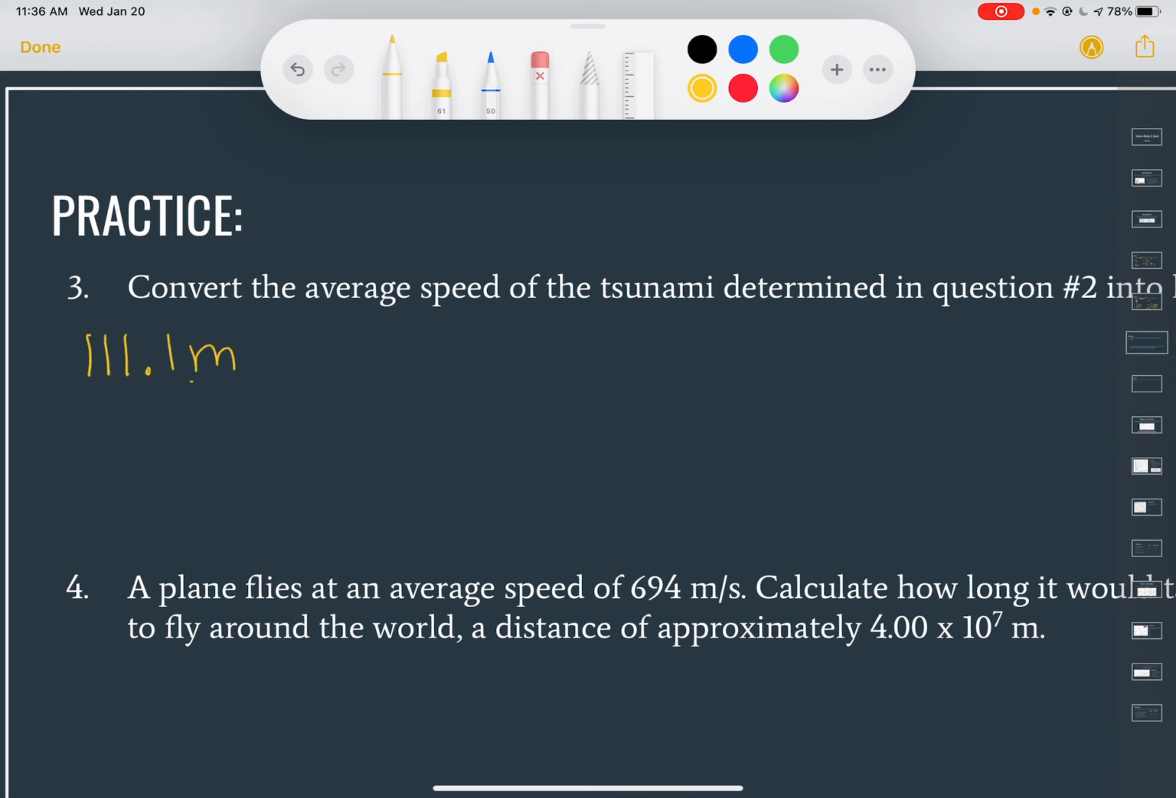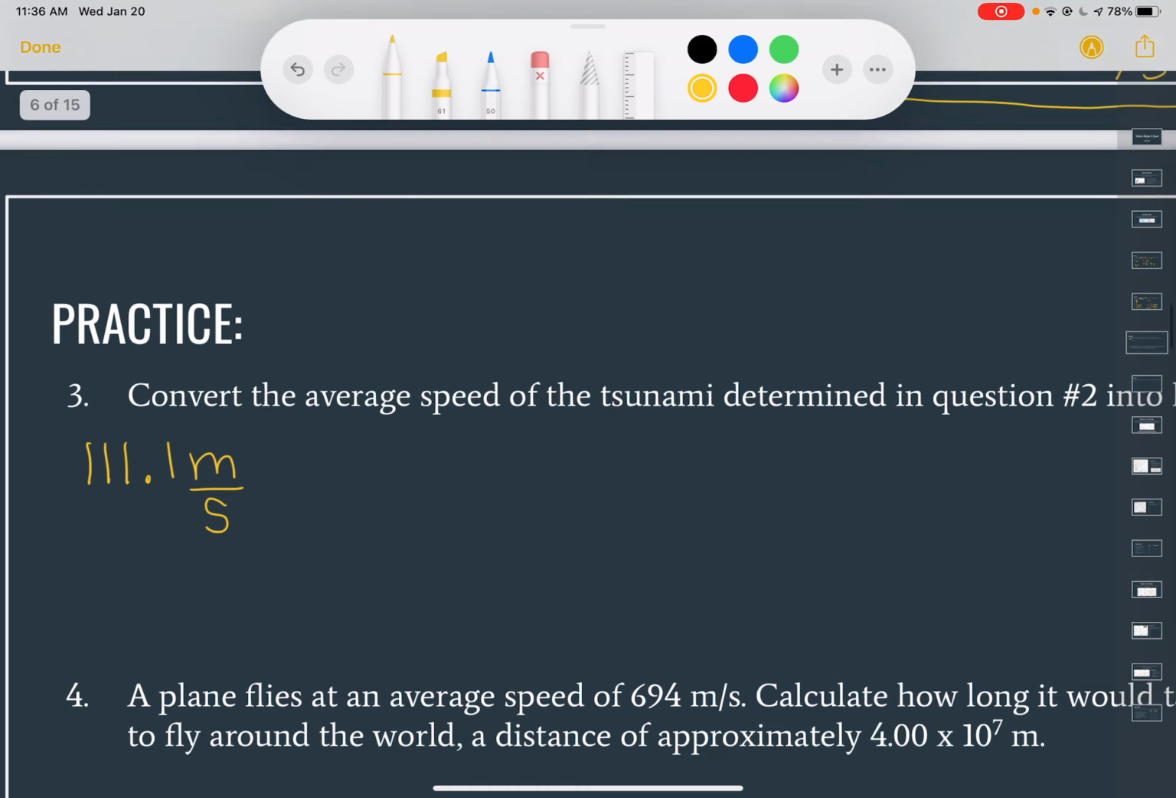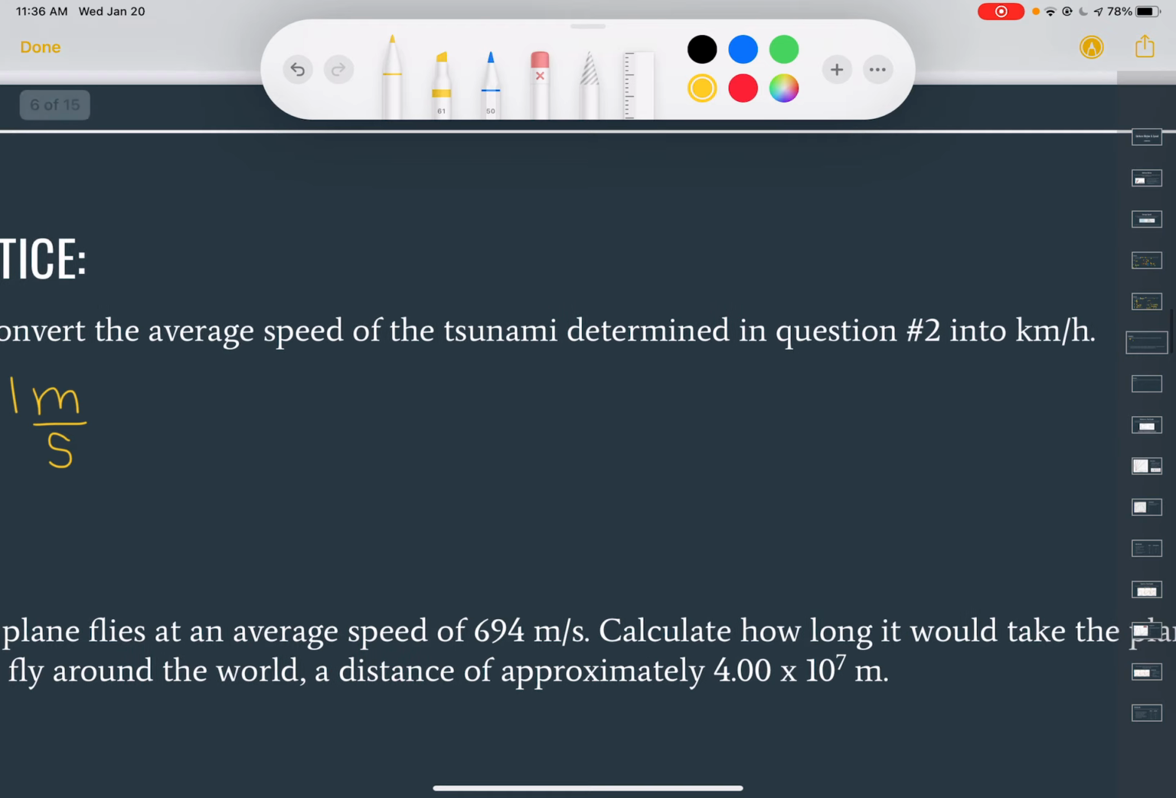And this is meters per second. And I think we did that in the last lesson, if I remember correctly. We did do this and converting, because we did some conversions in topic one. So just to refresh you on this, if we're going from meters per second to kilometers an hour, which is what the question wants us to do,